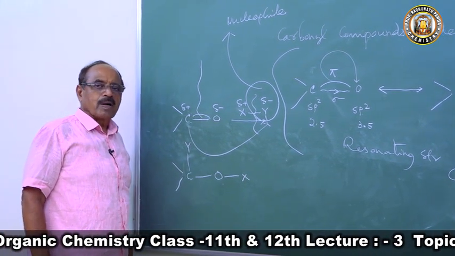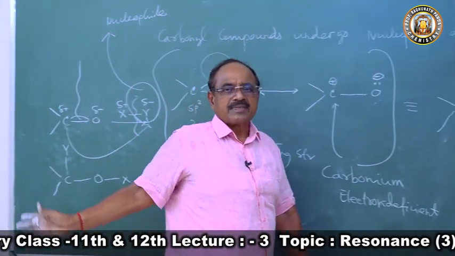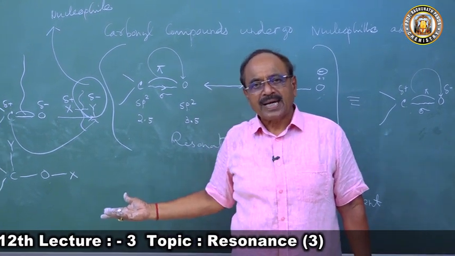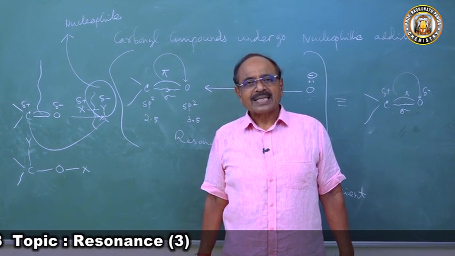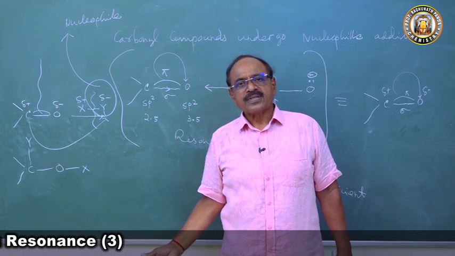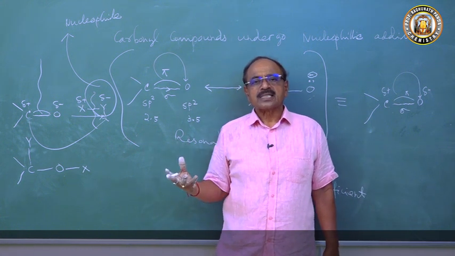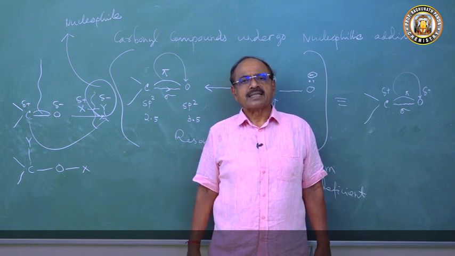Hence, carbonyl compounds undergo nucleophilic addition reaction because the carbonyl group exhibits resonance through delocalization of the pi electron pair. The carbon atom of the carbonyl group has a carbonium character. It is electron deficient, hence it has a tendency to attract a negatively charged species, a nucleophile, towards it. Hence it undergoes nucleophilic addition reaction.